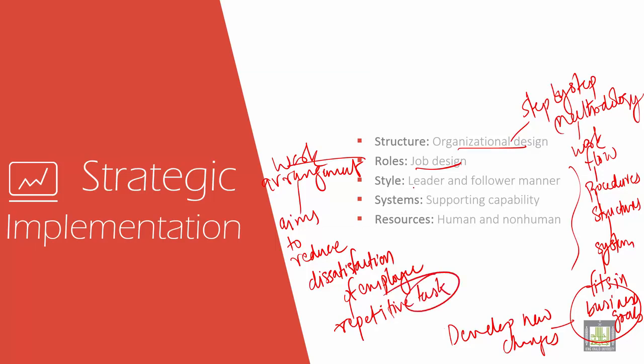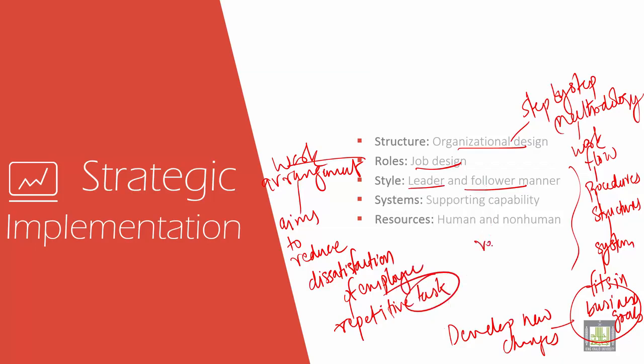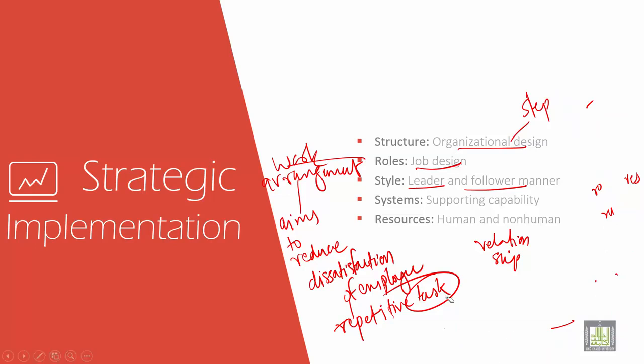Then we have the leader and follower manner. What is this leader and follower manner? Actually, it is the relationship that ensures minimum resistance.